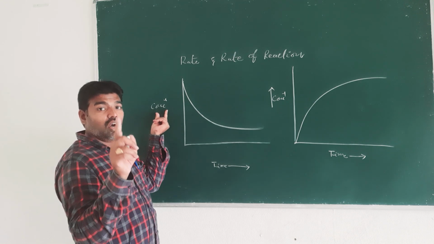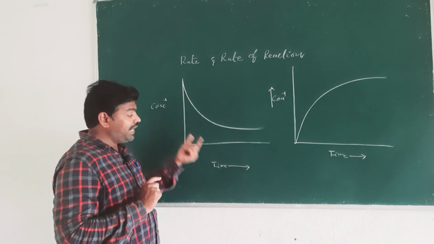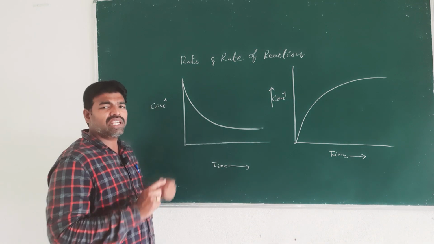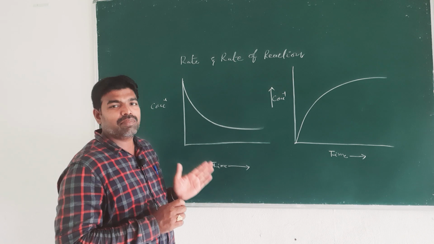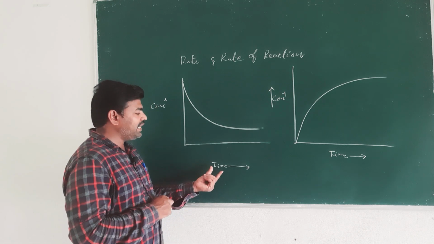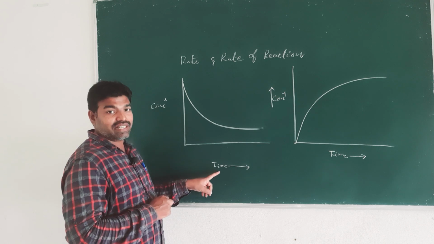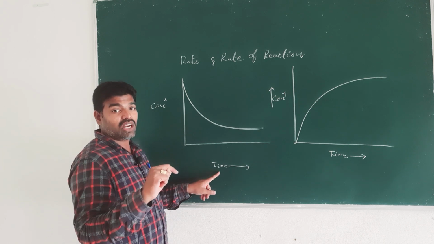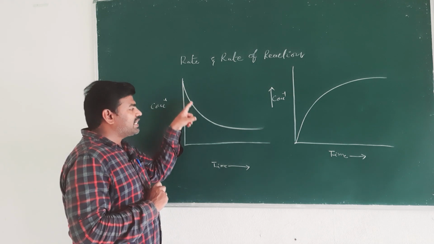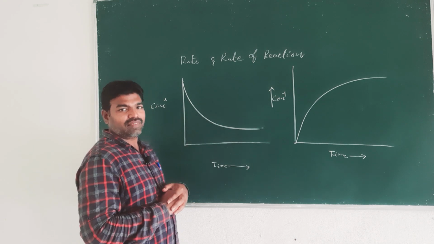Usually, we take the independent variable on the x axis. So, when we plot concentration versus time for the reactants, the concentration of the reactants goes on decreasing.